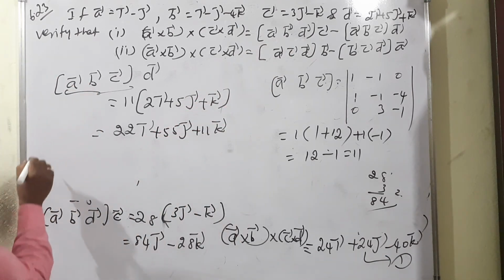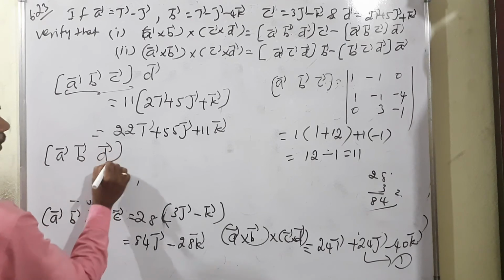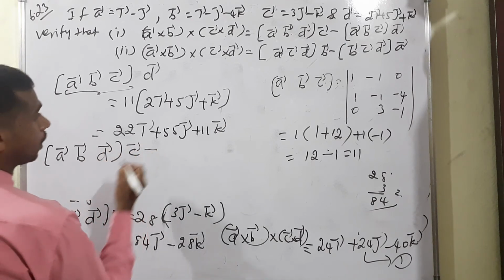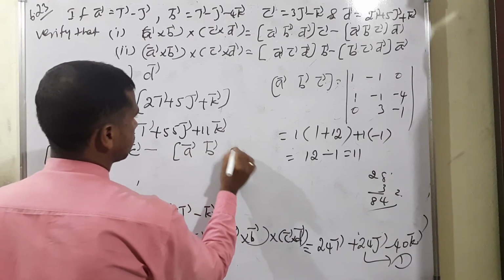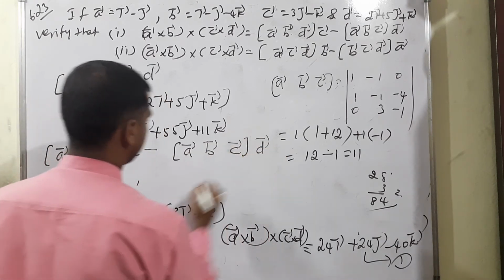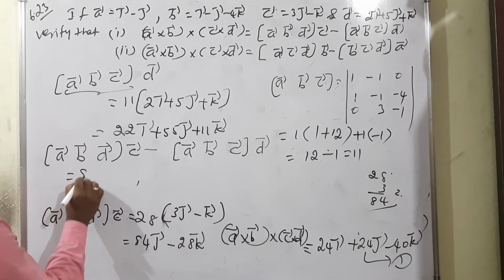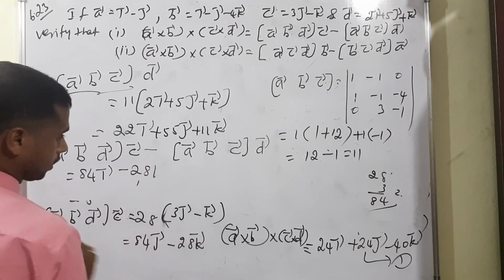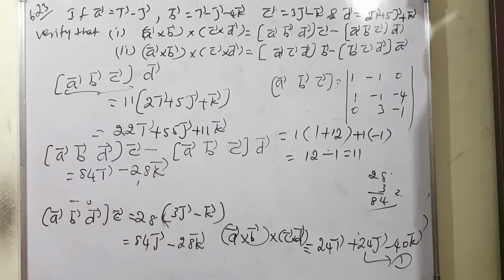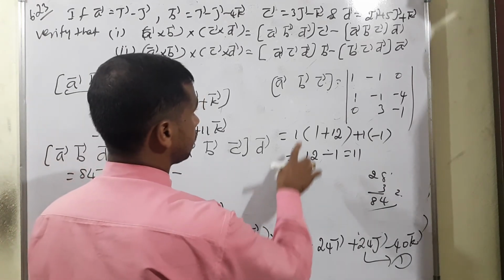So minus means box product of ABD into C vector minus box product ABC into D. This is the value ABD into C equal to 84j minus 28k. Then minus of ABC into D. So where is it?